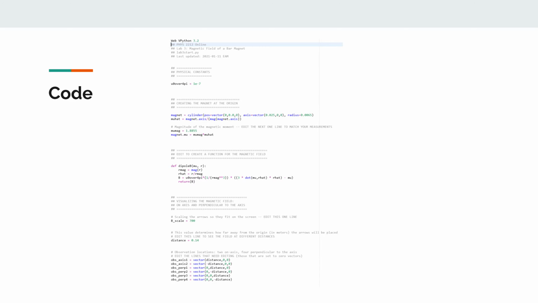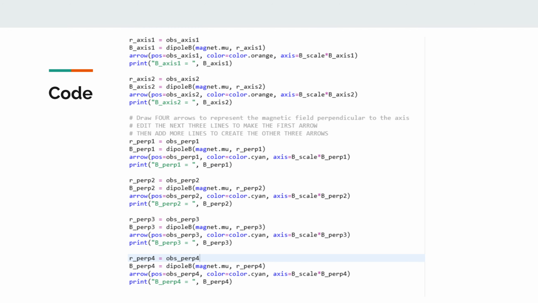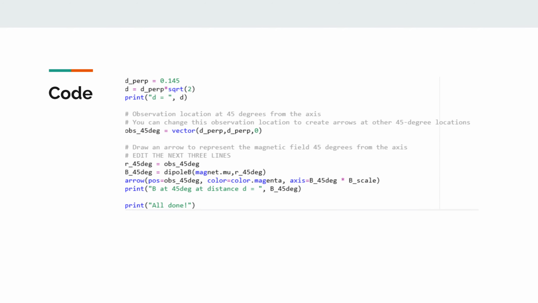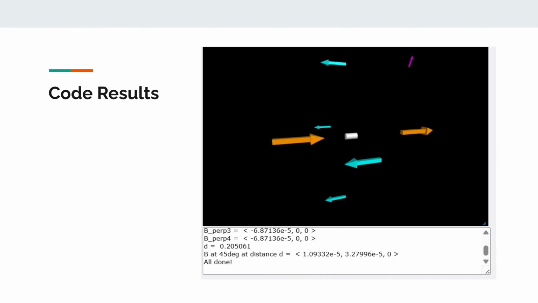Here's the code. This first part is just initializing several variables, and our mu magnitude that was experimentally found is plugged in here, as well as setting the observation locations, the distance, and the scaling. This is now creating vector arrows for the field at all the different locations, both perpendicular and on axis. And now here we simply find the perpendicular and the off axis, and also plot the off-axis field.